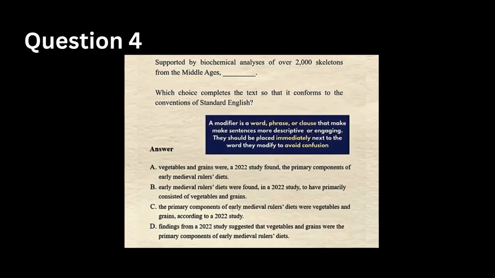Just by looking at the question, we can see that it starts with a modifier. Modifiers are words or phrases that describe or add detail to other parts of the sentence. To identify them, locate detailed elements, which in this case would be biochemical analysis of over 2,000 skeletons from the Middle Ages. And modifiers are always placed immediately next to the subject they describe to avoid confusion.